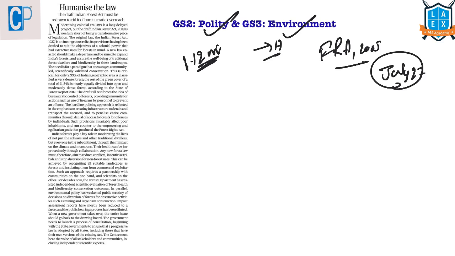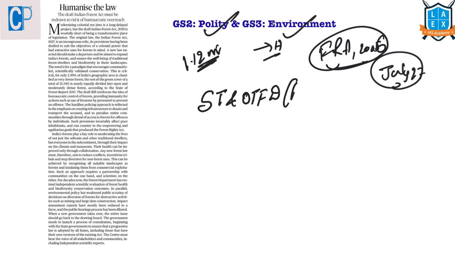This is the ruling of the Supreme Court. So from the prelims point of view, from this article, we are going to see the details of the Forest Rights Act. What is this Forest Rights Act of 2006? This is also known as the Scheduled Tribes and Other Traditional Forest Dwellers (Recognition of Forest Rights) Act of 2006, or the Forest Rights Act of 2006. Now first let us see the evolution of this Act.